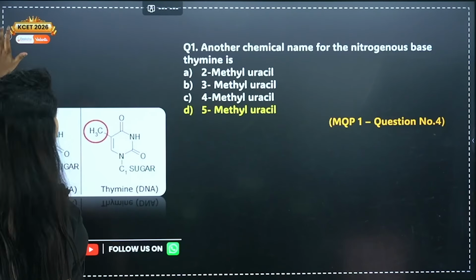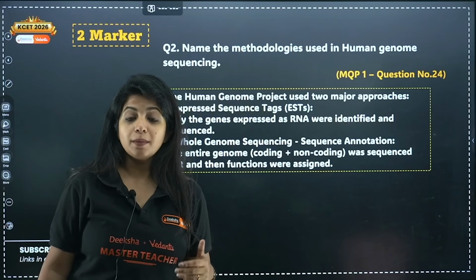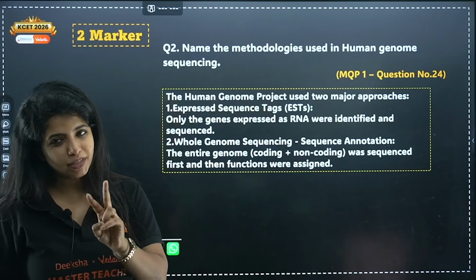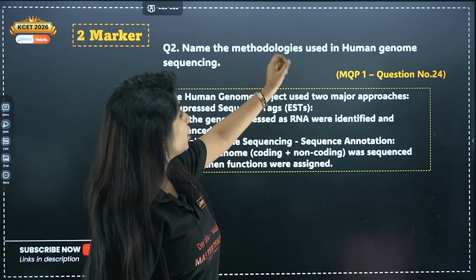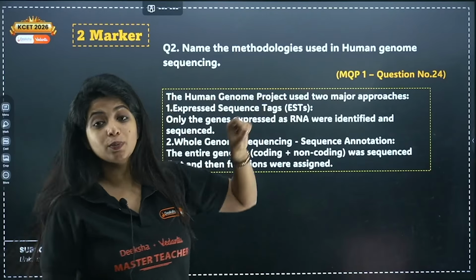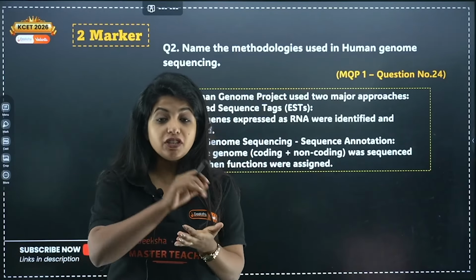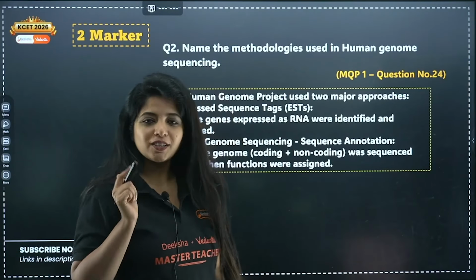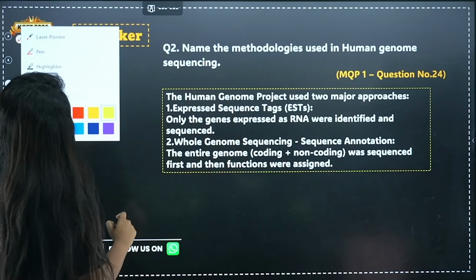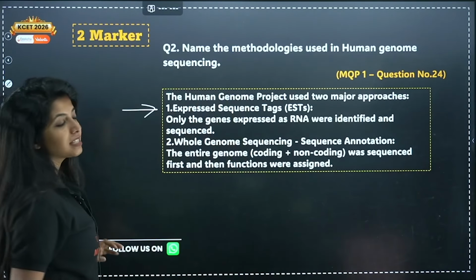Now the next question that we have in MQP1 is a 2-marker question, and this is question number 24. Name the methodologies used in human genome sequencing. Human genome, as in our DNA sequencing. What are the methods that were used? So there were 2 methods being used. One is expressed sequence tags.